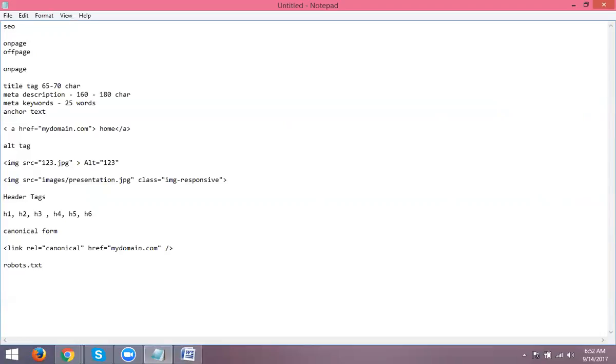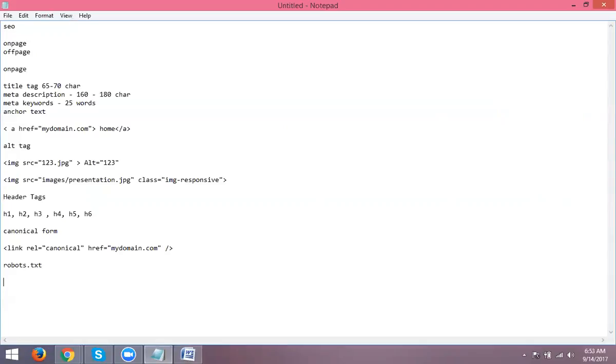Suppose in your website 100 pages are there. Of those 100 pages, we don't want to show 5 pages in Google search engines. For any search engine we can't display those particular 5 pages. Using robots.txt the page will be blocked from the search engine. Is it clear? Simple logic.